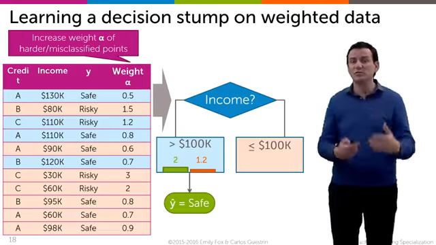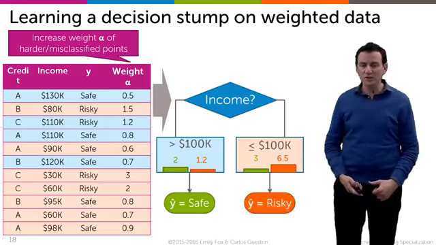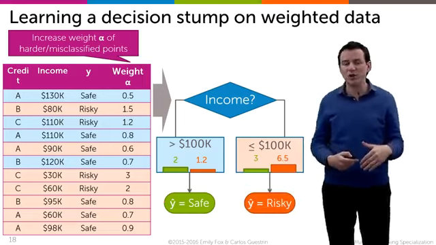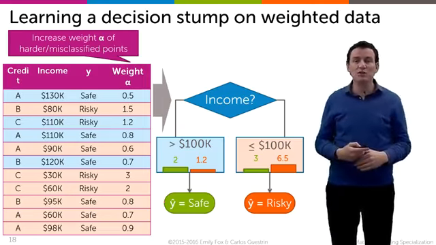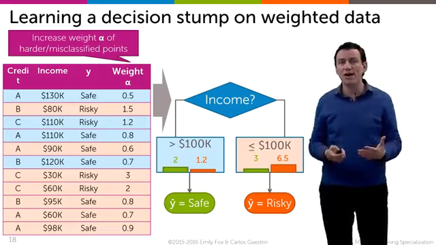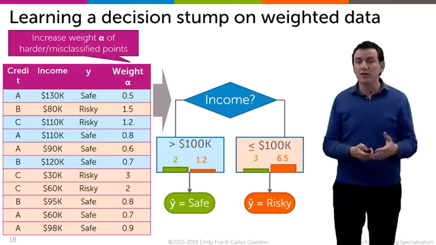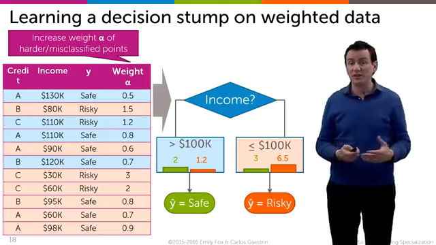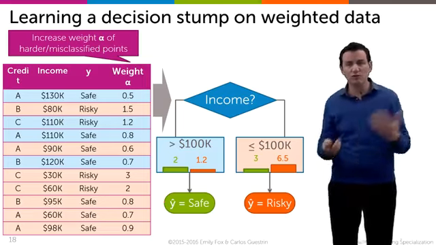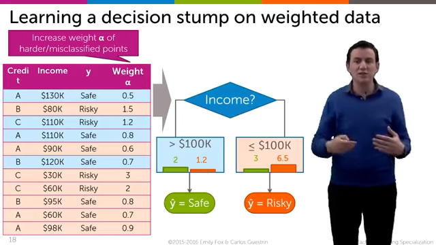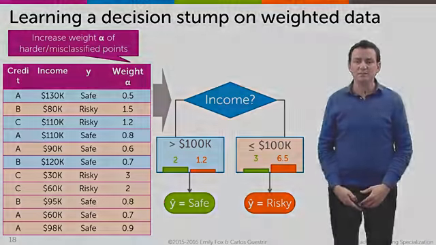So it's the weighted sum of the data points. For income less than 100,000, same kind of idea. We'll go through our data points, look at the ones that were risky and the ones that were safe, and sum up the weight of those. We see the total weight of risky loans is 6.5. The total weight of safe loans was 3. So we're going to predict y hat is risky. So this decision stump is now going to be a bit better. So we're going to combine this one with the previous one and others until we create this ensemble classifier.